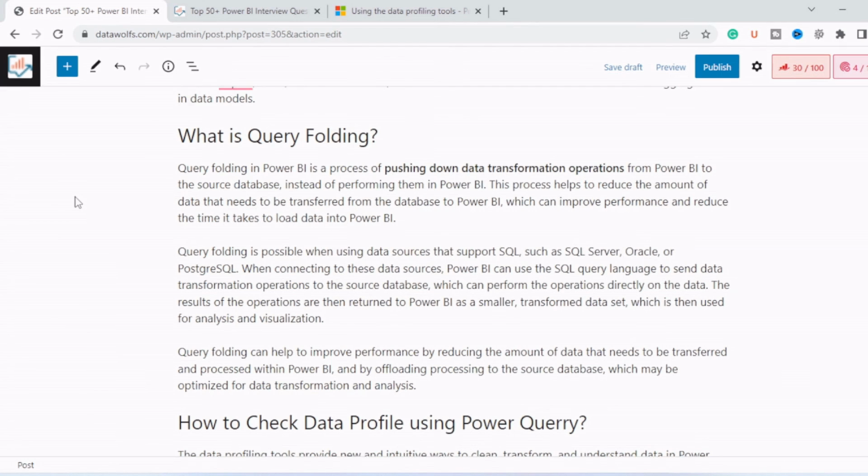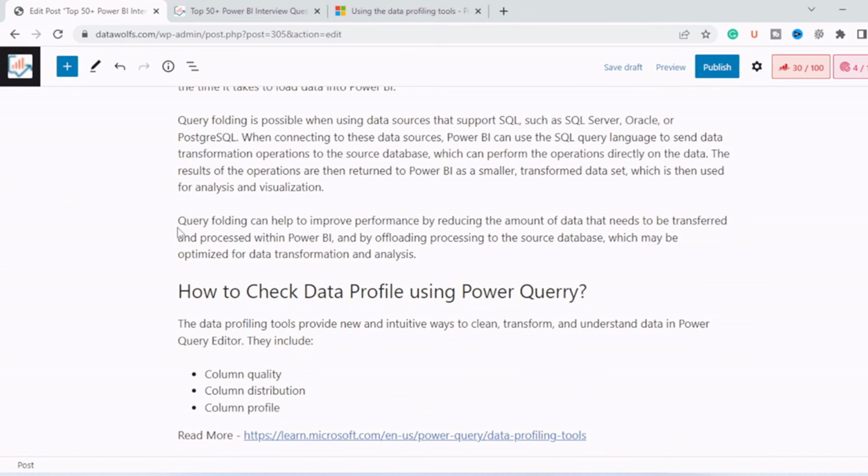Now next question is, what is query folding? Query folding in Power BI is a process of pushing down data transformation operations from Power BI to the source database instead of performing them in Power BI. This process helps to reduce the amount of data that needs to be transferred from the database to Power BI, which can improve the performance and thus reduce the time it takes to load the data in Power BI. Query folding is possible when using a data source that supports SQL, such as SQL Server, Oracle, and it can help to improve the performance by reducing the amount of data that needs to be transformed and processed within Power BI, by offloading the process to the source database, which may be optimized for data transformation and analysis.